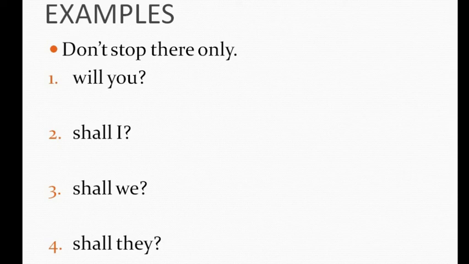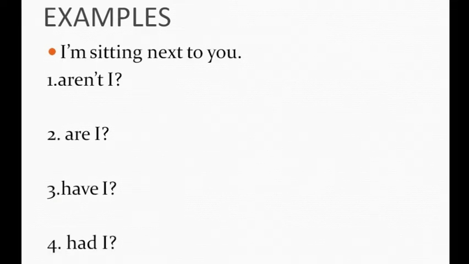Next is I am sitting next to you. It is a positive sentence, so the tag will be negative. Let's see the options. Yes, the first option is the negative one, so the answer will be aren't I directly. And the second hint is that the sentence is starting with I am. Whenever the sentence starts with I am, the tag is aren't I, right? So option 1 is right. So the answer will be I am sitting next to you, comma, aren't I?